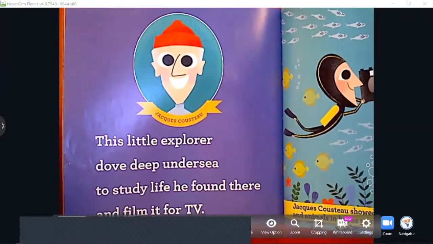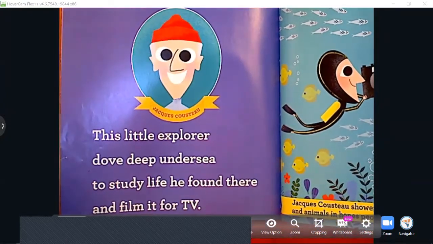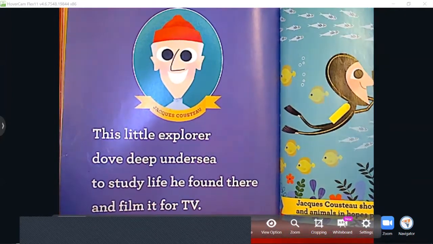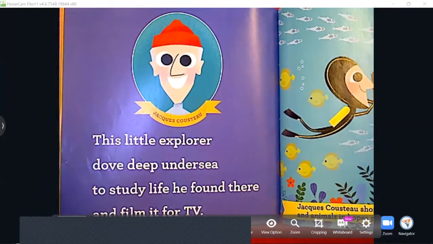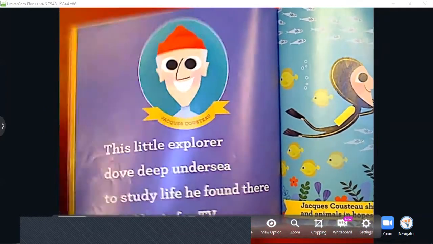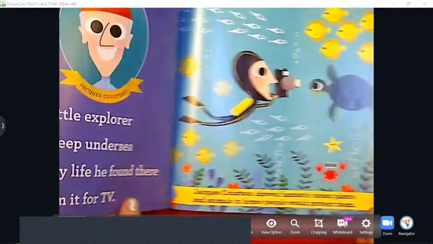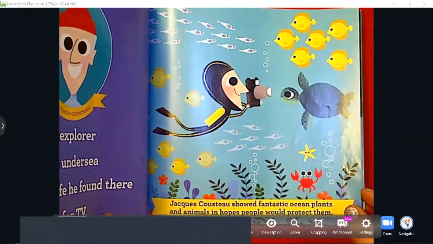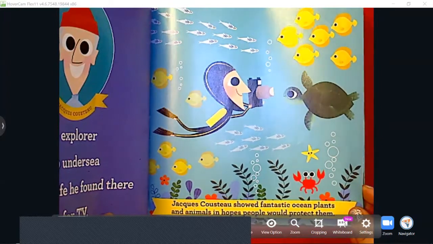This little explorer dove deep undersea to study life he found there and film it for TV. So see, you could even be a scuba diver and you could explore the ocean. Jacques Cousteau showed fantastic ocean plants and animals in hopes people would protect them.